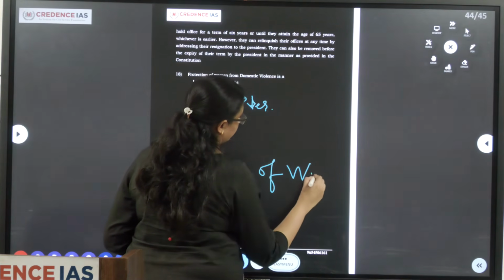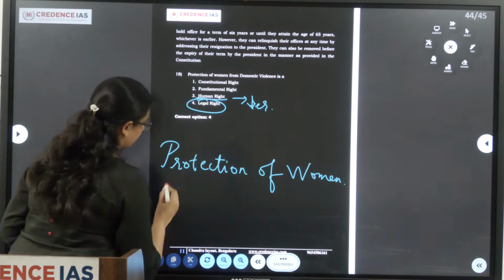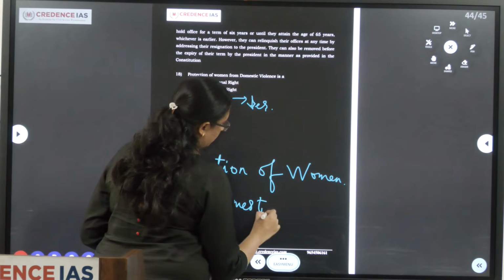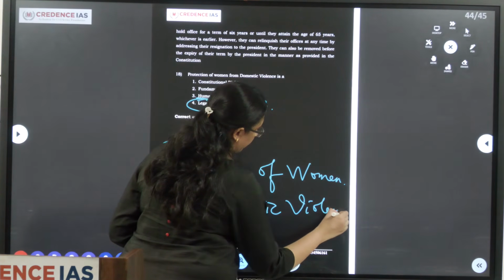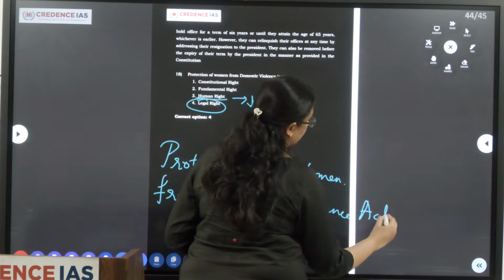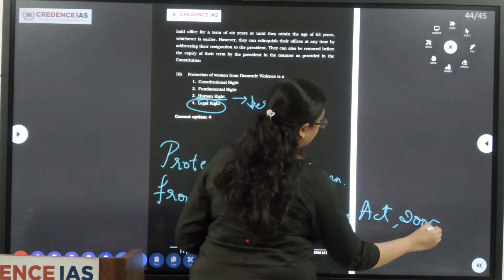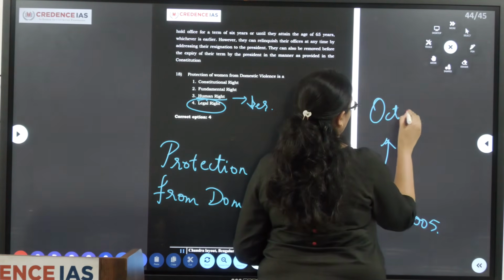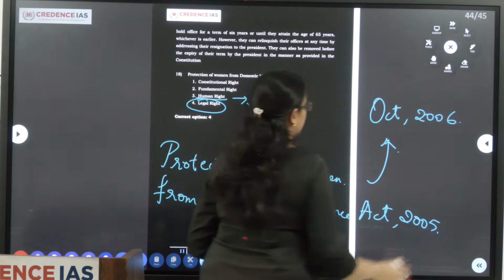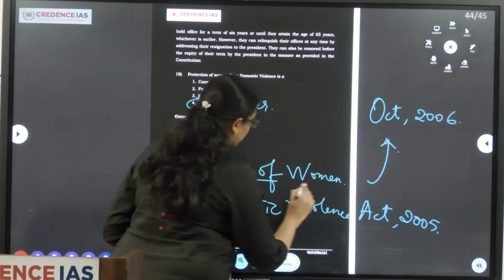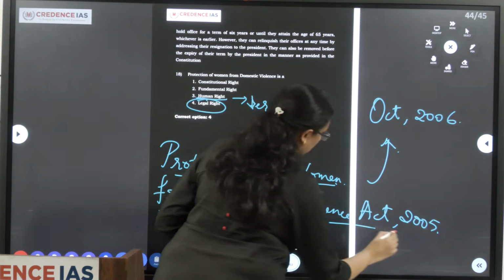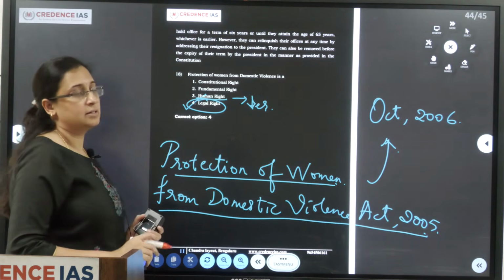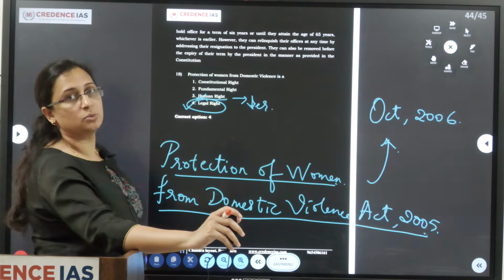The Protection of Women from Domestic Violence Act 2005 was passed by the Parliament, and it came into existence from October 2006. As it has a statutory backup in the form of a law, the protection of women from domestic violence is a legal right. So it came into existence from October 2006.